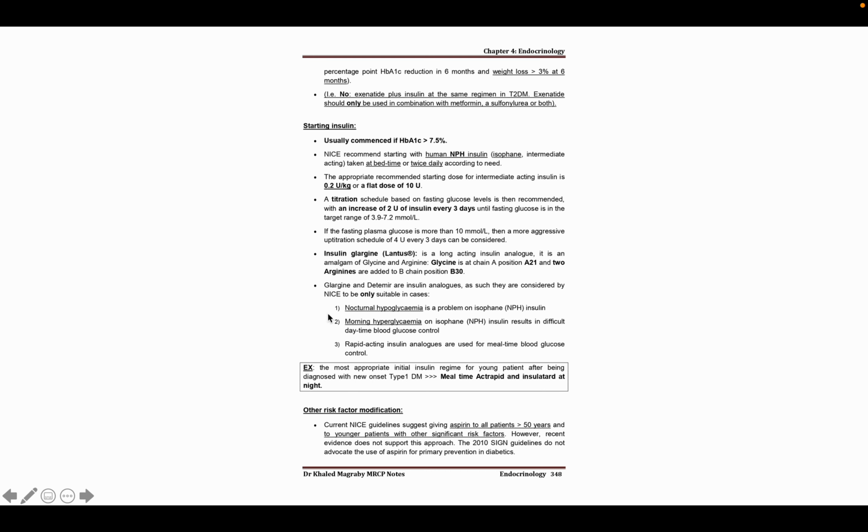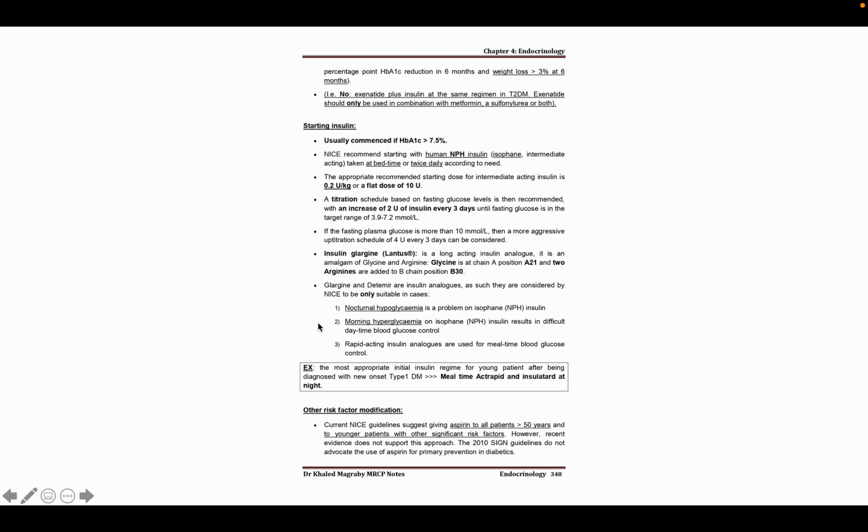So in this case, we have to advise the patient that you should take some snacks in the early morning, or we can substitute this intermediate acting insulin with long acting insulin. You know that in case of long acting insulin, the insulin release is very slow, so there will be no chances of nocturnal hypoglycemia. So this complication is very important for the exam.